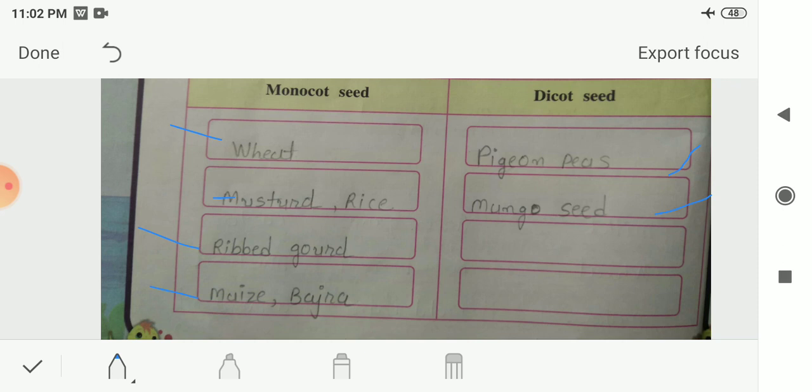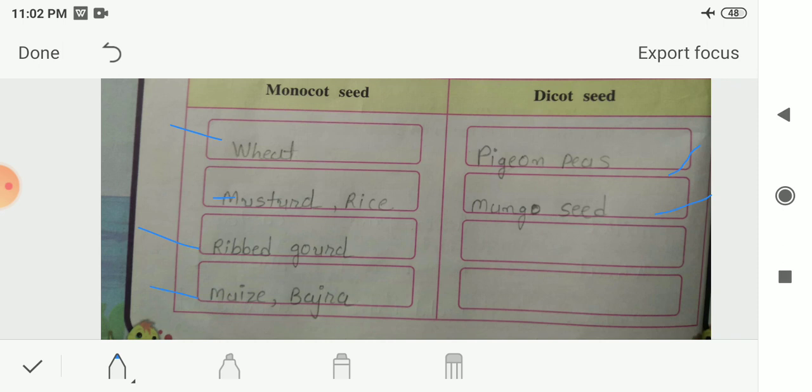So we have seen many examples of cereals, pulses and oil seeds and pictures of the seeds. Then we have seen two different types of seeds, that is dicot seeds and monocot seeds. In that we have seen that the seeds which can be split into two equal halves are known as dicot seeds. And the seeds which cannot be split into two equal halves are known as monocot seeds. And we have seen many examples of these monocot seeds and dicot seeds.